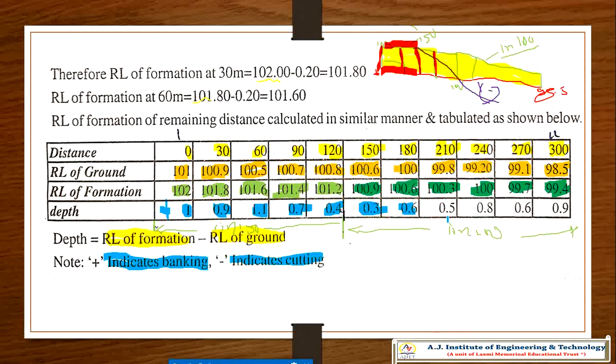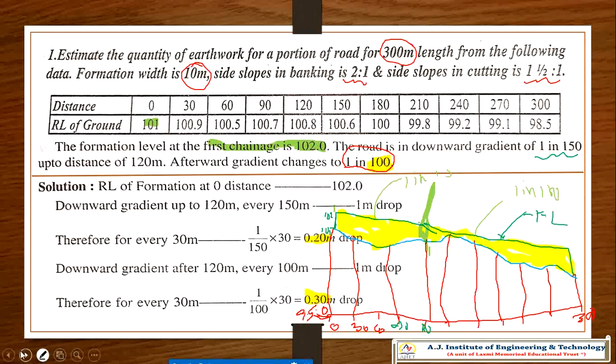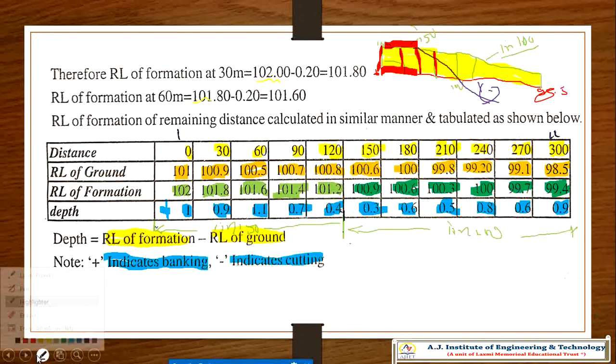For the next point, that is 100.3 minus 99.8, and 100 minus 99.2 is equal to 0.8. So 99.7 minus 99.1, and 99.4 minus 98.5 is 0.9. All the answers are positive. I already mentioned the yellow color line indicates that all are in banking. See here also I mentioned all are in banking. There is no cutting here. Clear? Hope this is clear.